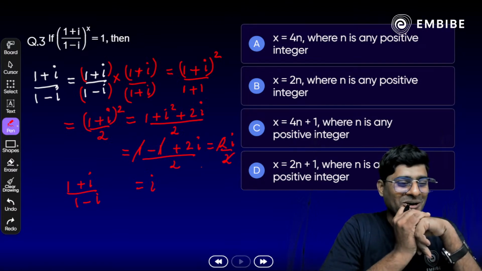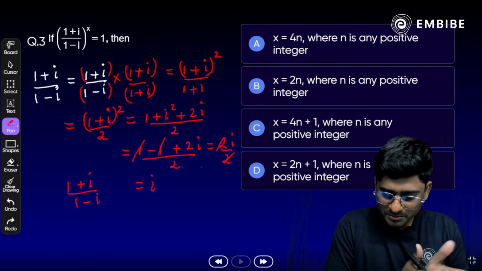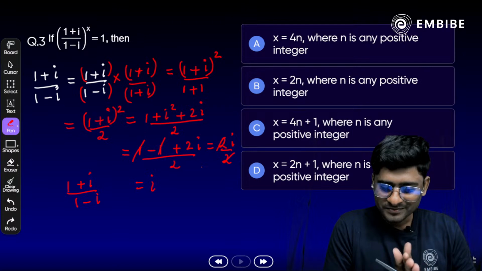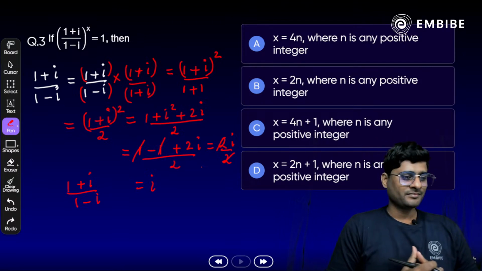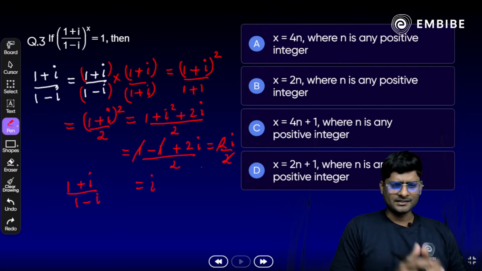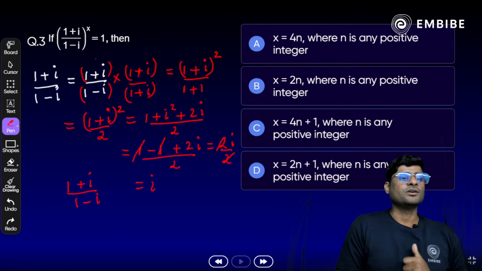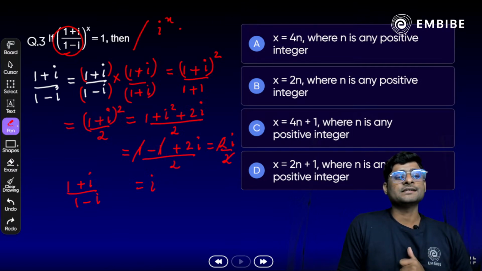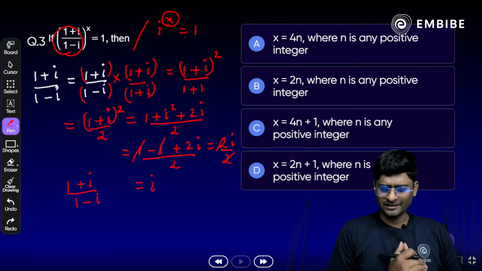Okay, Tenshi. All right. One more time. Excellent. That is correct here. And what about the rest of you? Shantanu, Harvinder. Yes, Abdullah. Think about it. Tenshi says option A. Is that correct? Yes. अगर 1 plus i upon 1 minus i सिर्फ i के equal है, correct? So the whole expression is changed here. आप क्वेश्चन को कुछ इस तरह से लिख सकते हैं. i raised to power of x is equal to 1. Yes. So x would be 4n or 2n or 4n plus 1 or 2n plus 1.